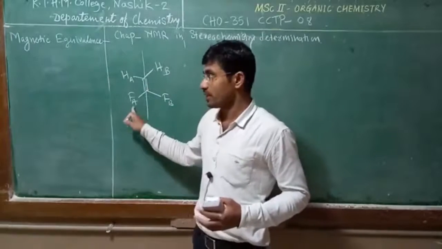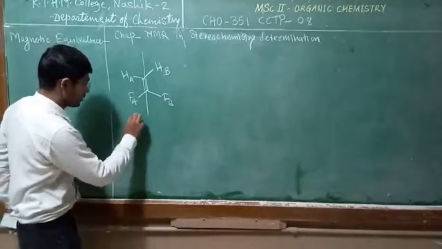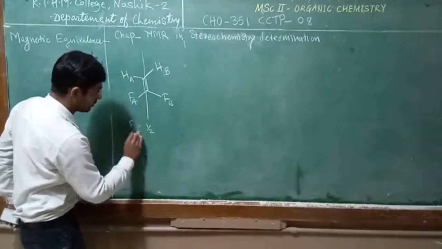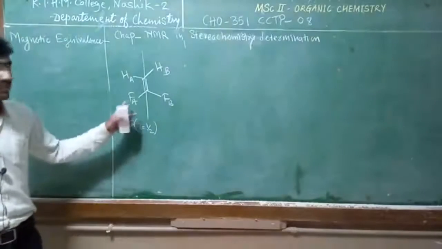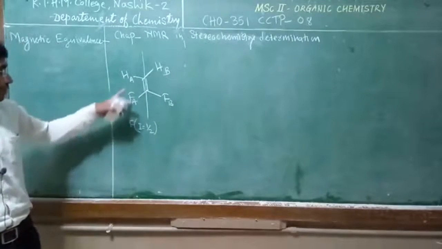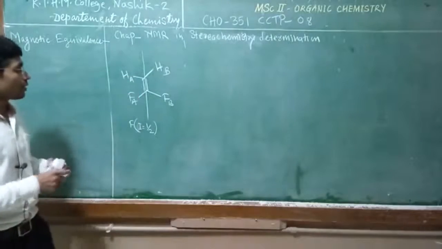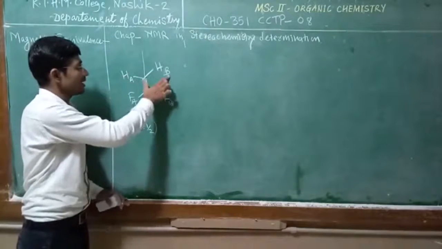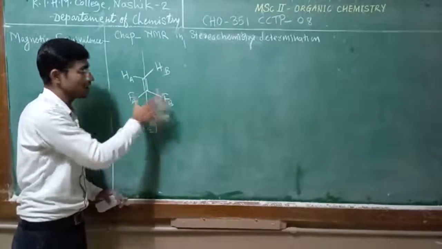In the same way, this fluorine atom, you know very well, is a spin active nucleus. The spin value I is equal to half. So this is one of the NMR active nuclei, and it couples with this proton. By symmetric consideration, this Ha and Hb are chemically equivalent. In the same way Fa and Fb are chemically equivalent.